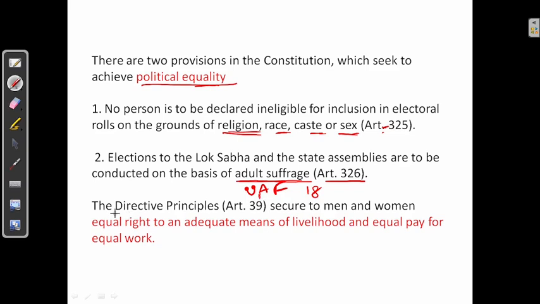Next, in the DPSPs, the Directive Principles, Article 39 secures to men and women equal right to an adequate means of livelihood and equal pay for equal work. This provision was included in Article 39 of the DPSPs.